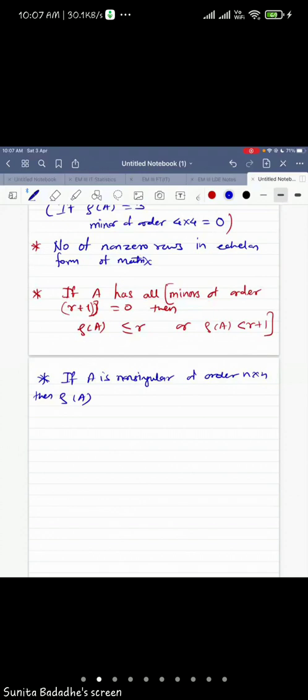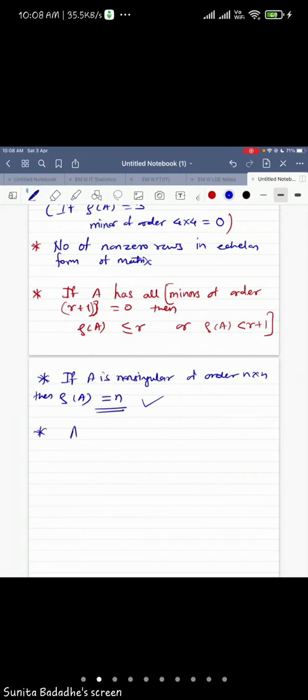I'm asking for n by n. Pratik, correct. So if the matrix is non-singular, then rank of A must be equal to n. Absolutely correct. So all have to answer my question. Repeatedly, the same students are answering. I want the response from everyone.